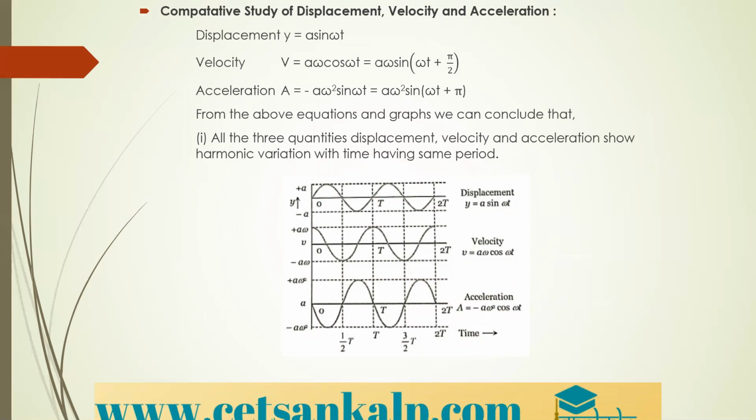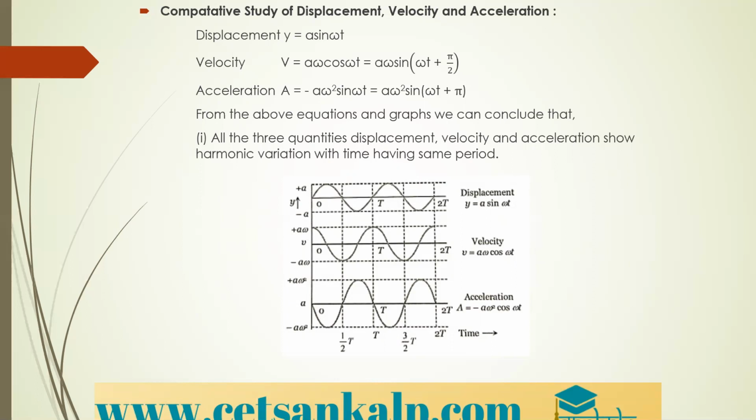See, displacement y is equal to a sine omega t. Velocity, what we know, velocity v is equal to a omega cos omega t, that is a omega sine omega t plus pi by 2. Using the half angle formula, cos omega t we can convert into sin, that is sin omega t plus pi by 2. So acceleration, we know that it is minus a omega square sin omega t again.